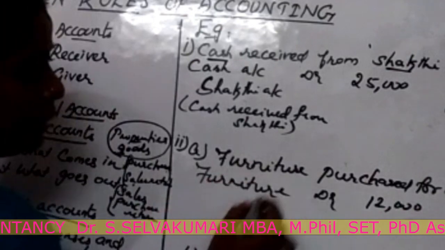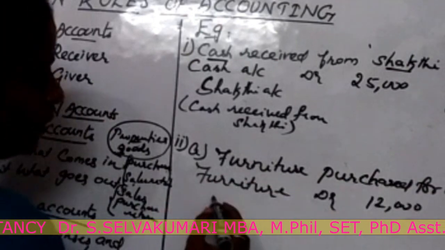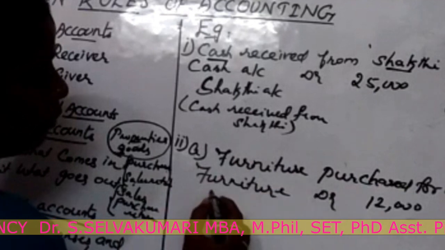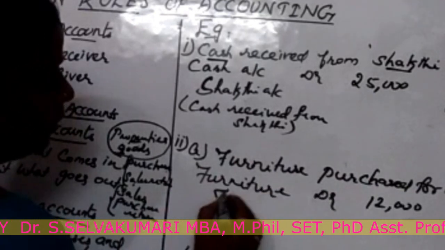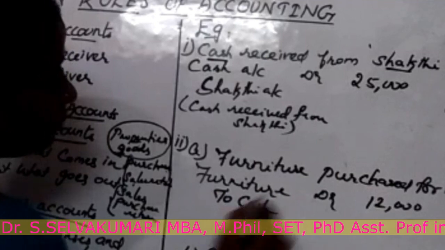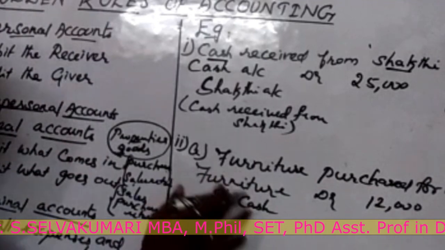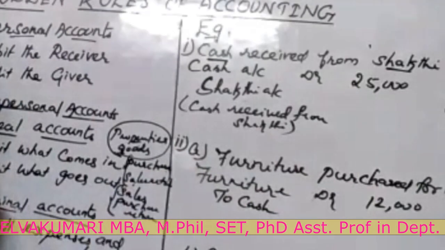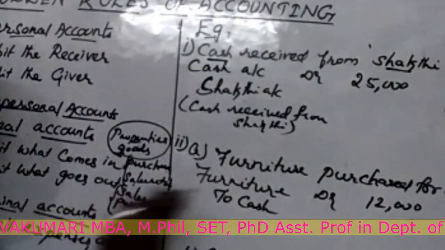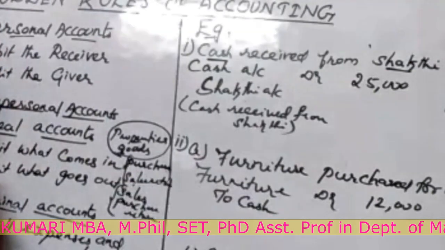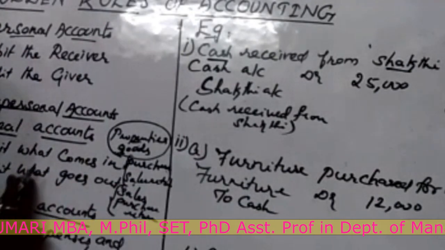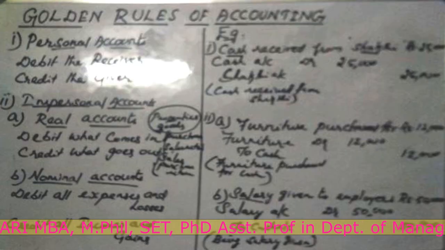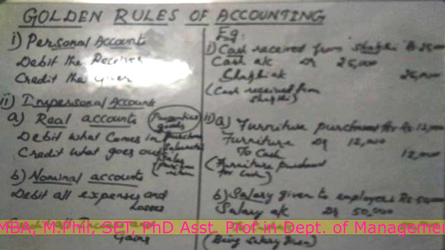And the furniture is purchased for cash, so it is rupees 12,000 cash. It should be credited to cash. These two are real accounts. Furniture is one of the real assets, and it comes inside the business. Debit what comes in. Cash is also a real account, and it is going out of the business, so according to credit what goes out, cash is credited. Narration: furniture purchased for cash.